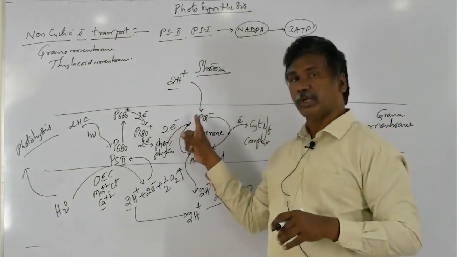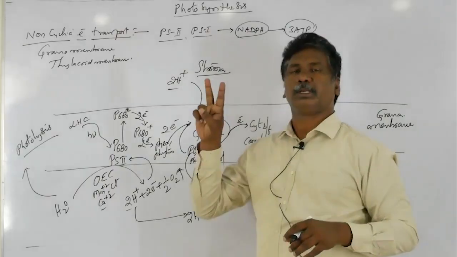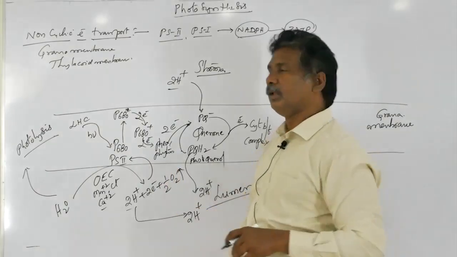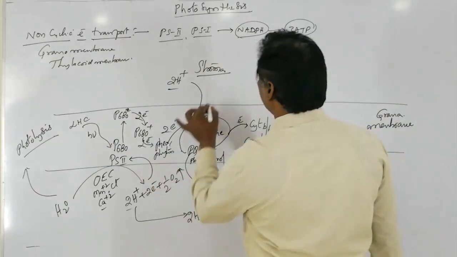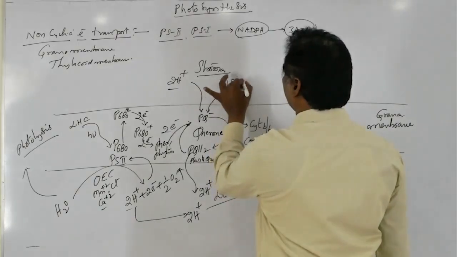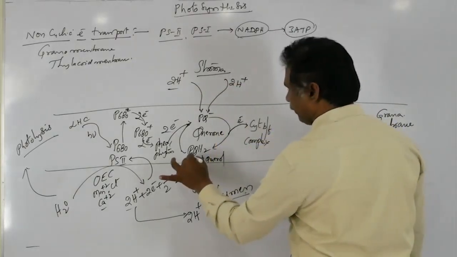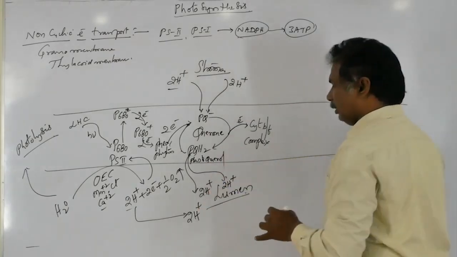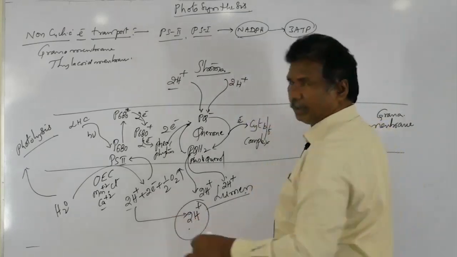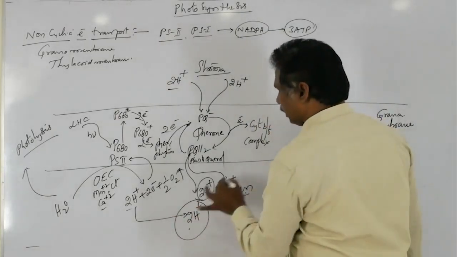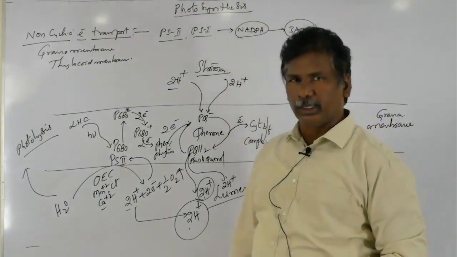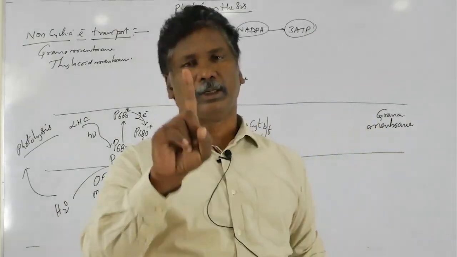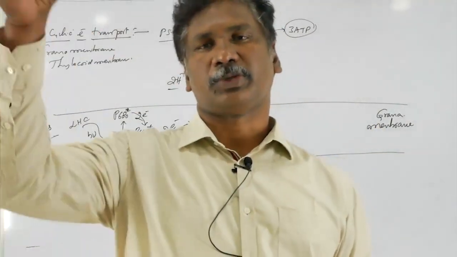One electron, in a quinone cycle, can translocate 2 protons from lumen to stroma. But water provides 2 electrons, so totally 4 protons, and water directly donates 2 protons. So 1 electron will provide 2 protons in the lumen, and another electron gives 2 protons. That is, for one electron, 2 protons are translocated.